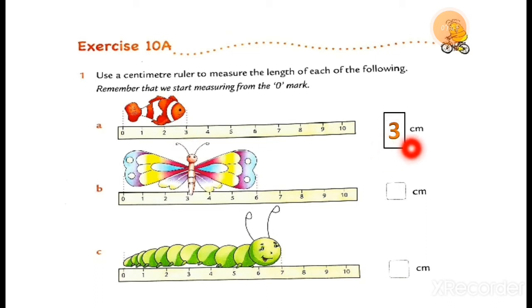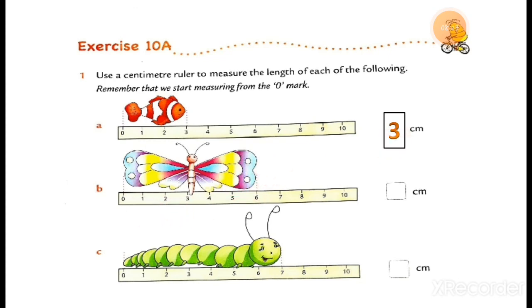The centimeter is already written in the book, but in the fair book you have to write cm. The full form of cm is centimeter. You can read this as: the length of this fish is 3 centimeters long.